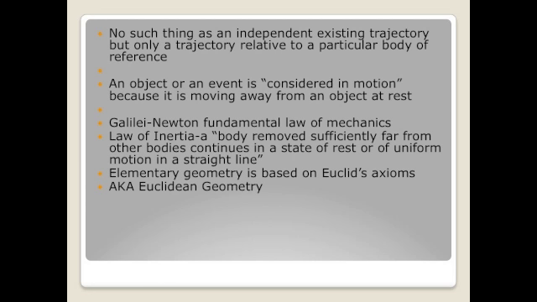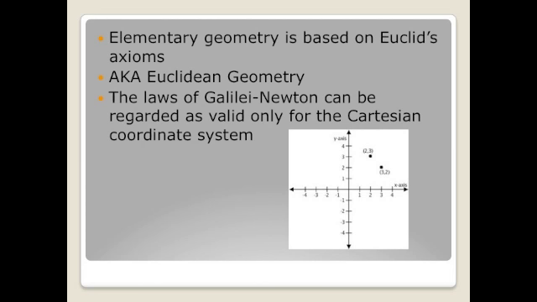When we use the word straight line, we are going back to elementary geometry. This geometry is based on axioms, otherwise known as Euclidean geometry. From these basic concepts came the Cartesian coordinate system. The laws of Galileo and Newton can be regarded as valid only for the Galilean system of coordinates.